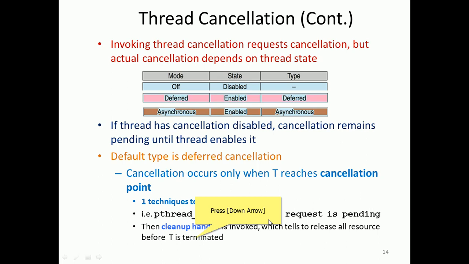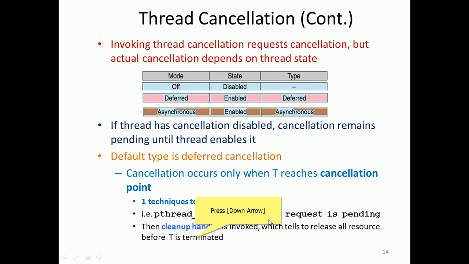So before termination, a deferred thread is the default thread in most systems. So a deferred thread will be terminated or cancelled only when it reaches the cancellation point. In other words, it is a normal closing. After normal completion of the job, with enough time, it reaches the cancellation point. In between, it is pending. So the pthread cancellation function will check repeatedly. If a request is pending, then it will be cancelled. Then that handler will come.